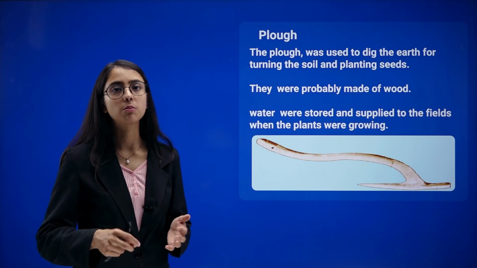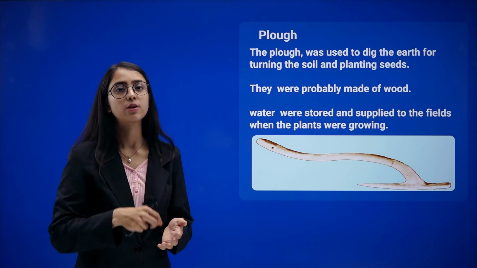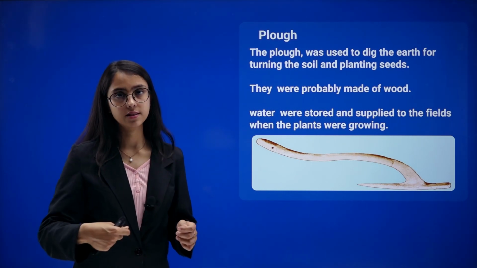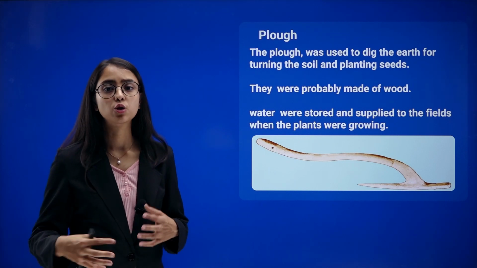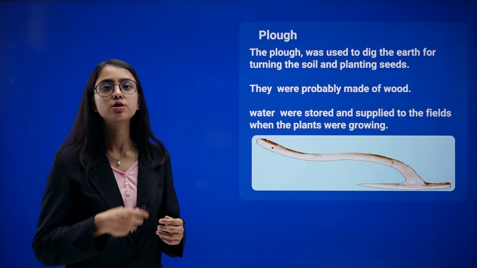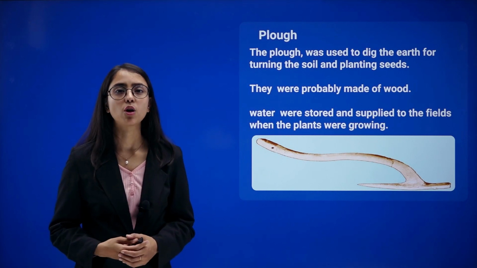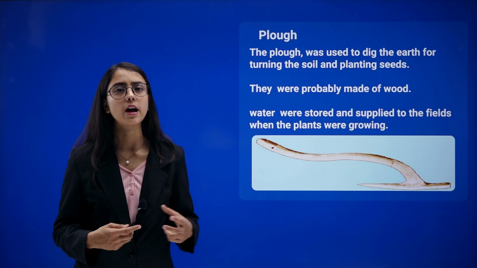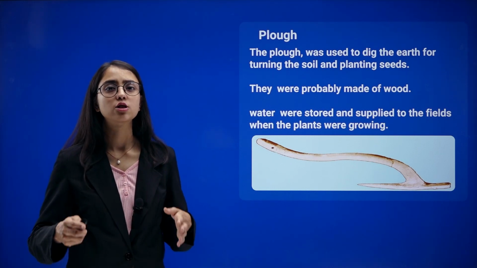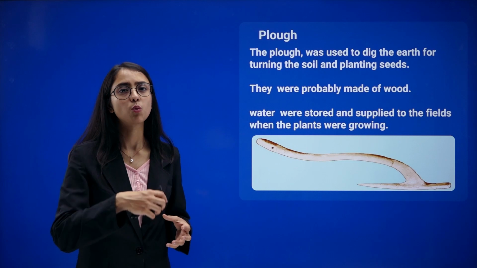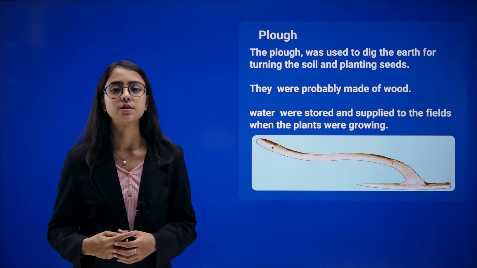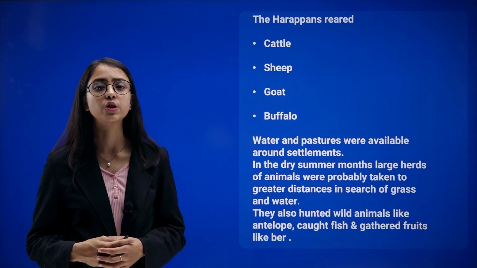If a farmer wants to sow seeds, he needs to dig up that soil to make it more fertile for planting the seeds. So this was the equipment used by the farmers to dig up the soil. They were probably made of wood or iron. Water was stored and supplied to fields so that the seeds could get water in order to grow and harvest the crops.